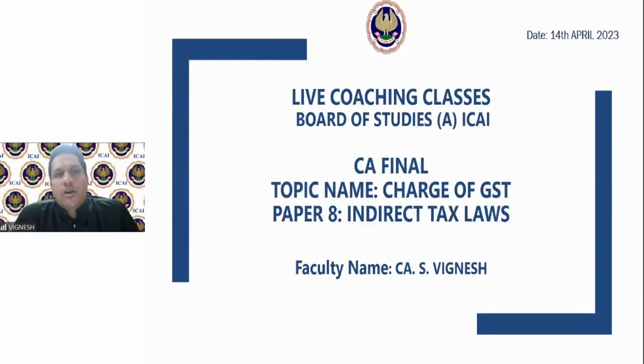We are also going to see the concept of composition scheme, which we discussed in the previous session. Few of you answered what exactly was the composition scheme. That is our section 10 of the CGST Act. We shall cover that in detail. What is the composition scheme? What is the rate of tax? And what is the limit up to which the composition scheme will be applicable?